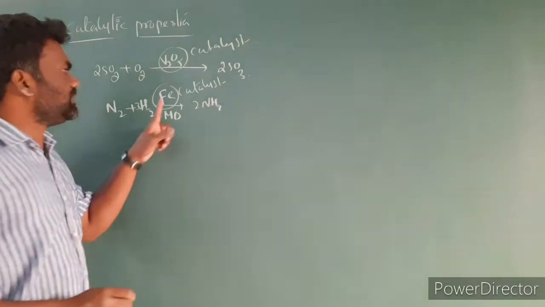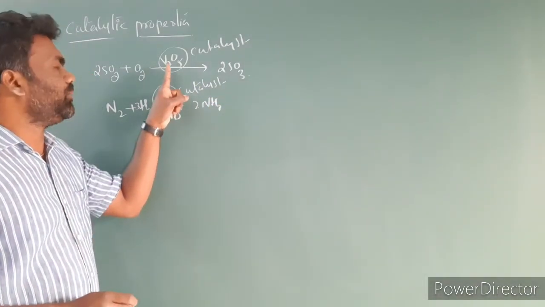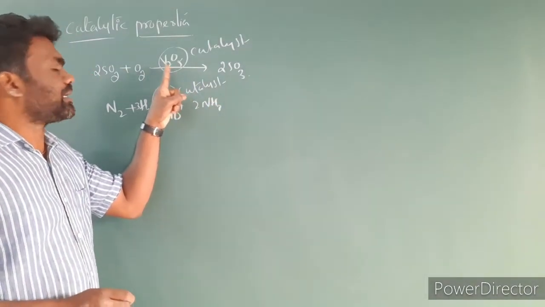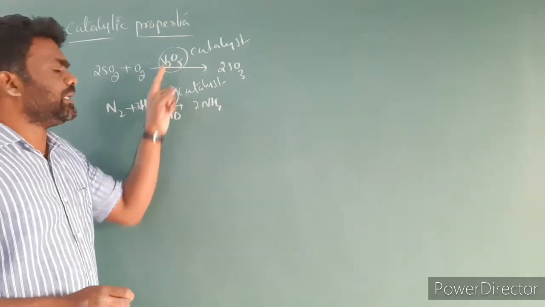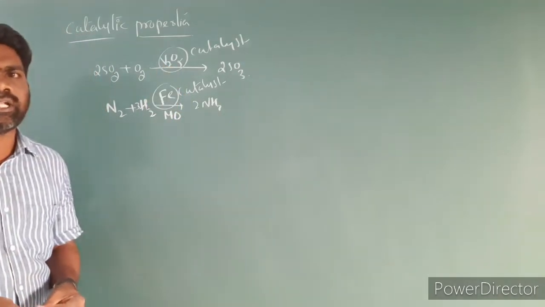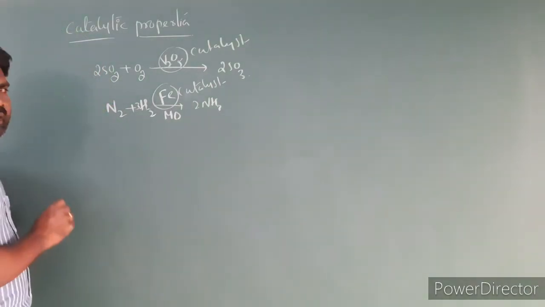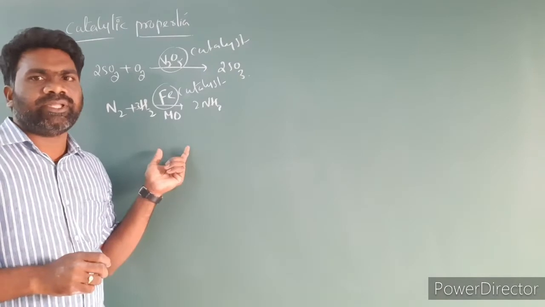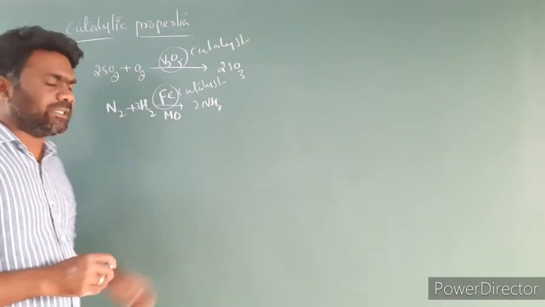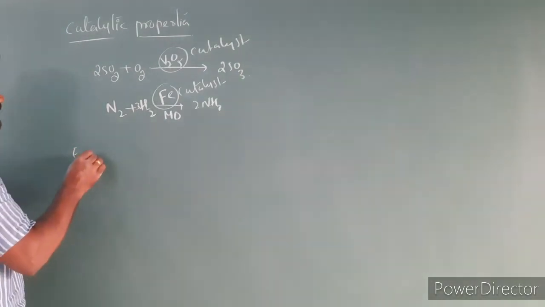So these are transition metals and their compounds have catalytic properties. This is due to their ability to adapt multiple oxidation states and they are able to form complex compounds. Let us take an example. Iron 3 catalyzes the reaction between iodide and persulfate. Let us take one example for this case.